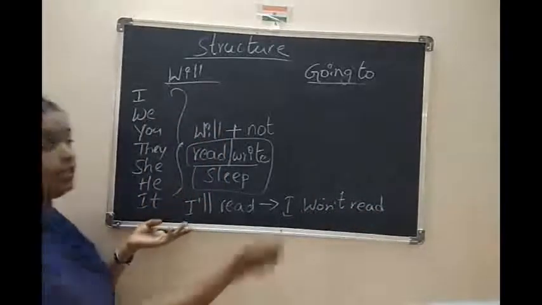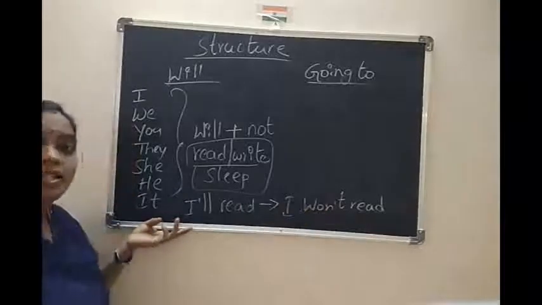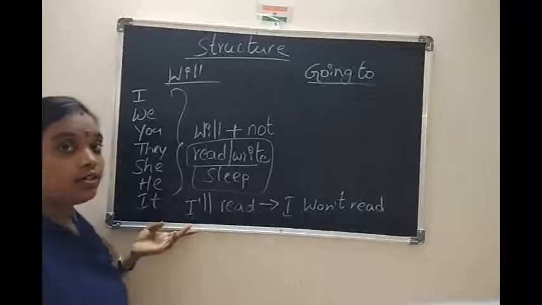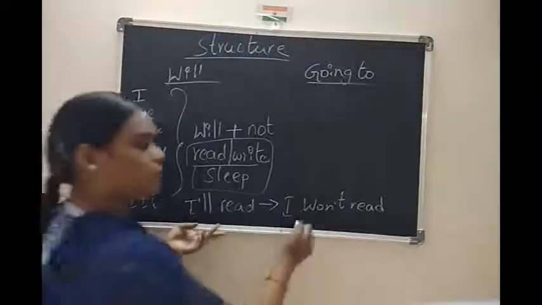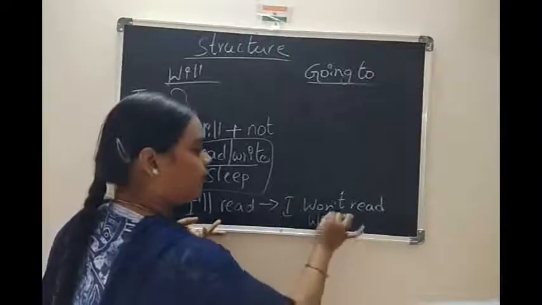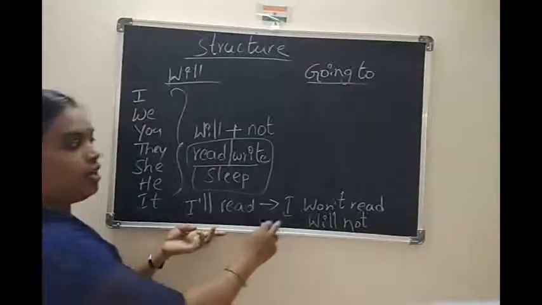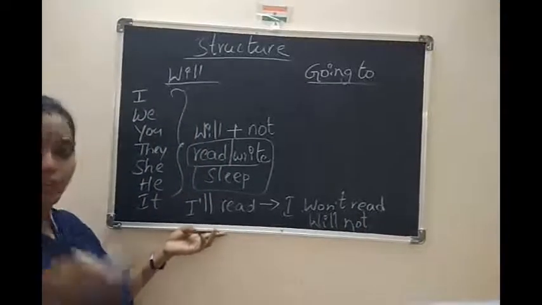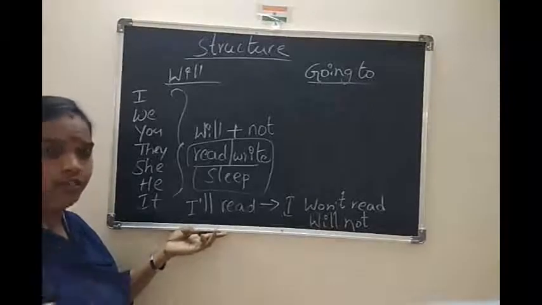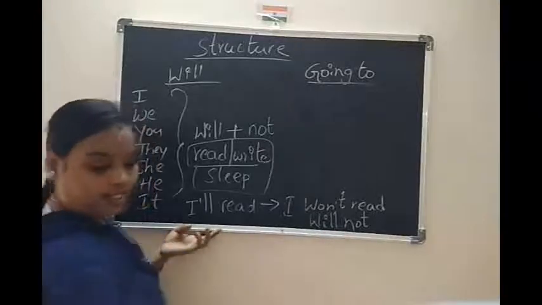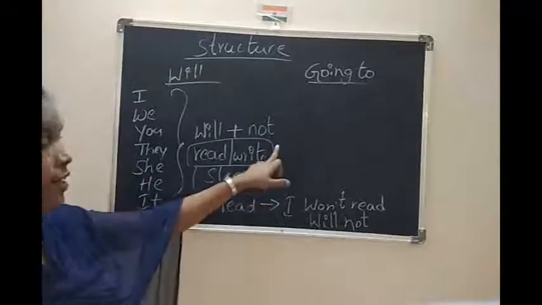I won't read. Means it's an informal way. That's what I wrote here. Short form. So what is the full form? Will not. So I would read. Are you reading? For your exam, I would read. So I will not. This is negative.